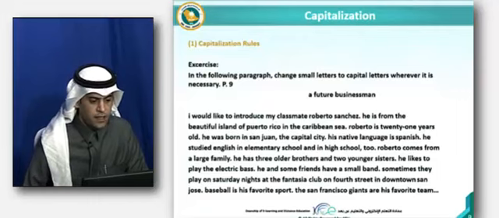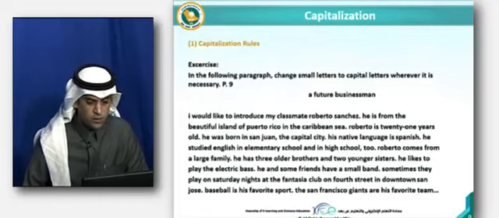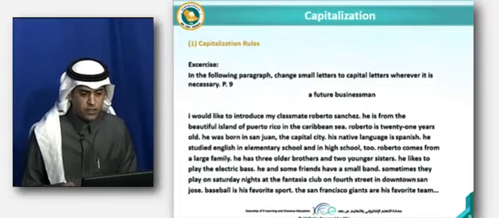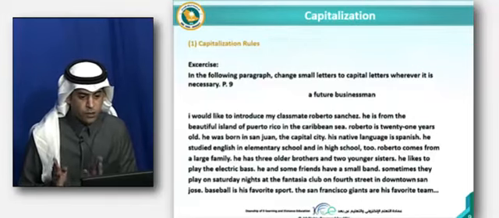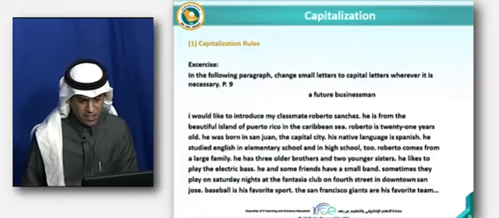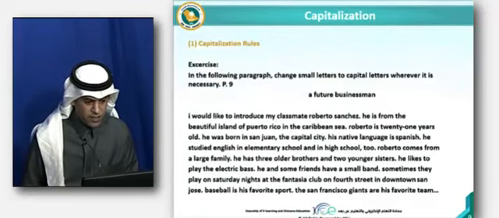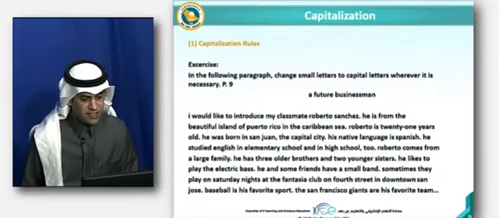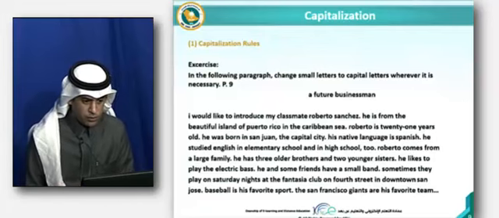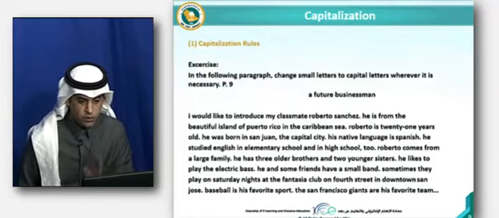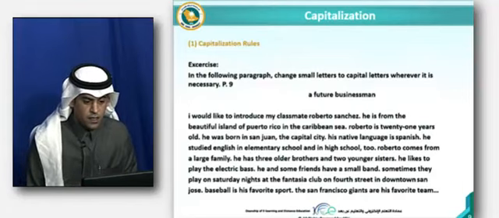So I would like to introduce my classmate Roberto Sanchez. Here we need to capitalize Roberto and Sanchez because it's a proper noun. We need to capitalize He in the next sentence. Why? Because it's at the beginning of the sentence. All right, Puerto Rico, and we need to capitalize that. Caribbean Sea because it's a geographical place. As for Puerto Rico, because it is the name of a place. Right, here also Roberto at the beginning of the next sentence.